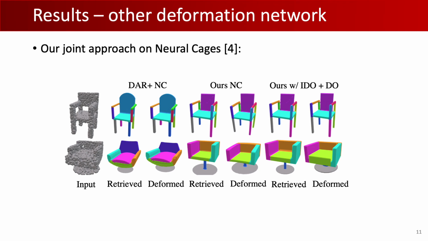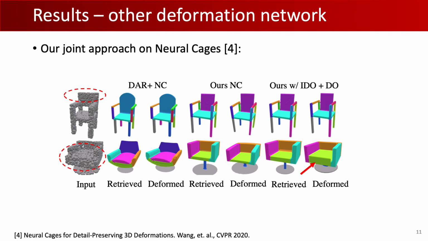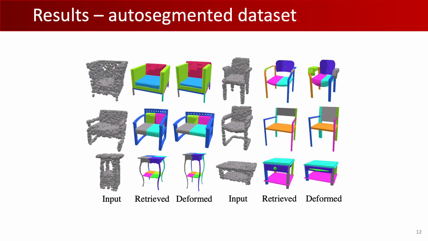We also show the advantages of our joint training is not specific to our novel deformation function, but also improves other state-of-the-art deformation modules such as neural cages. Observe that the retrieved models of our joint approaches better match the geometry of the input chair and sofa. Moreover, our structure-aware deformation function is able to match local part geometries, such as the thickness of the sofa.